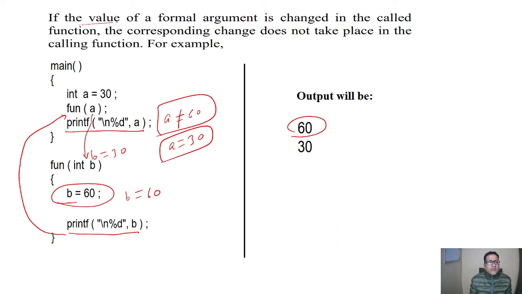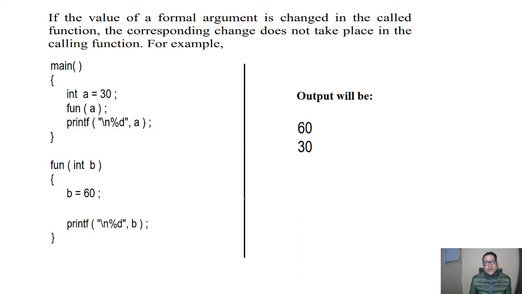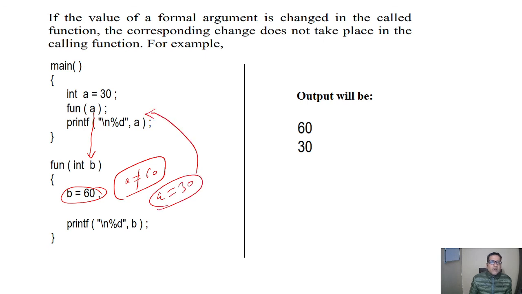If the value of the formal argument is changed in the called function, here the called function is fun, the corresponding change does not take place in the calling function. So a will not become 60, a will remain 30, and on executing this statement it will be printed as 30.